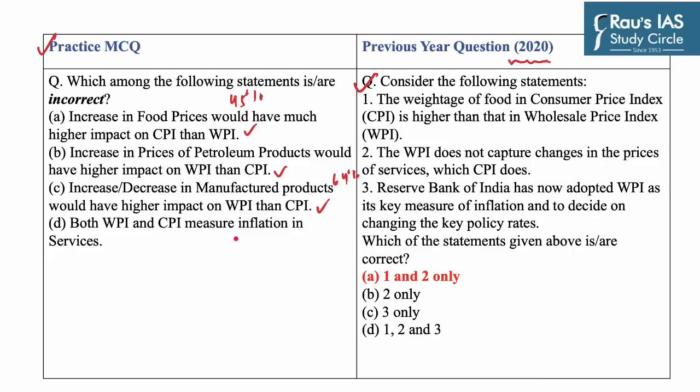Now statement D says both WPI and CPI measure inflation in services. This statement is incorrect, as WPI does not measure inflation in services. So as you have to find the incorrect statement, our answer would be D.